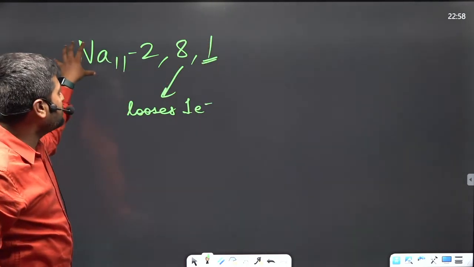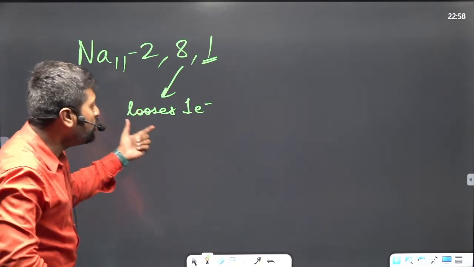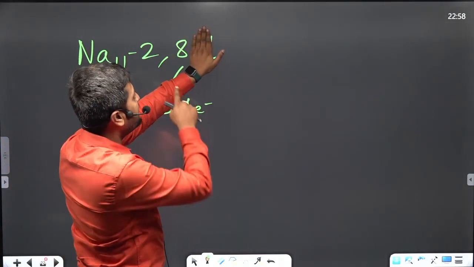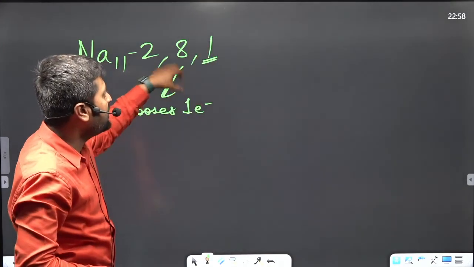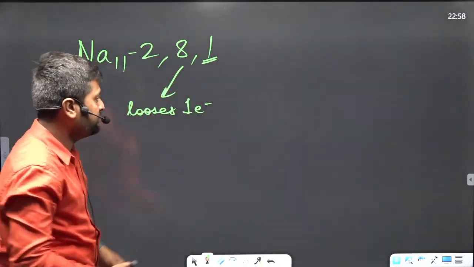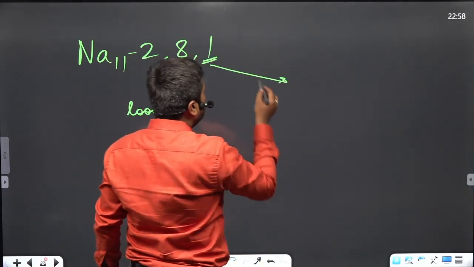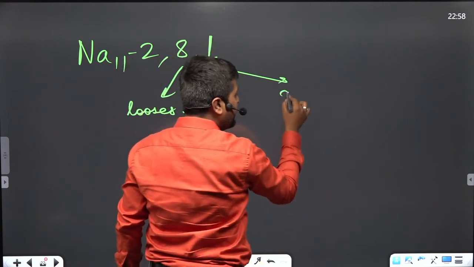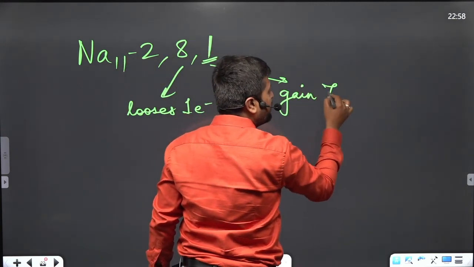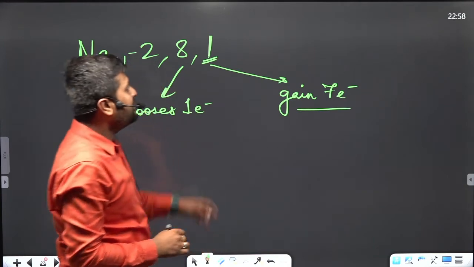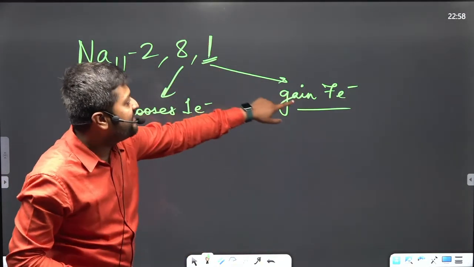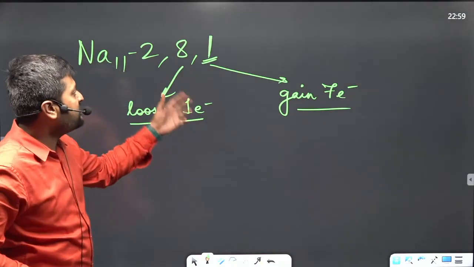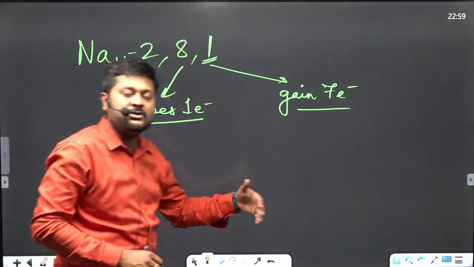So this atom either tries to lose 1 electron so that this orbit is the outermost and has 8 electrons, and now it will attain stability. Or second, it already has 1 electron in the outermost shell. It may gain 7 electrons more, and now this orbit will have 7 plus 1, 8 electrons. So in this way, there are 2 ways in which this sodium atom can complete its octet.